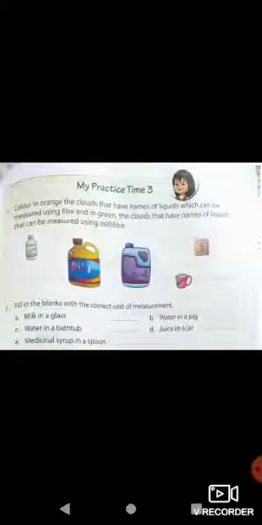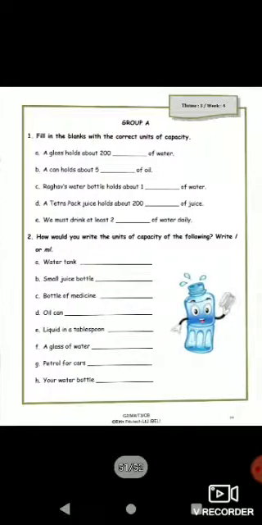Now we have to fill in the correct unit for the measurement. Milk in a glass: it can be milliliters. Water in a bathtub: it is in liters. Medicinal syrup in a spoon: it is in milliliters. Water in a jug: it can be liters. Juice in a jar: it can be liters. So if the jug and jar are big, then it can be liters. If they are smaller in size, then it can be milliliters.